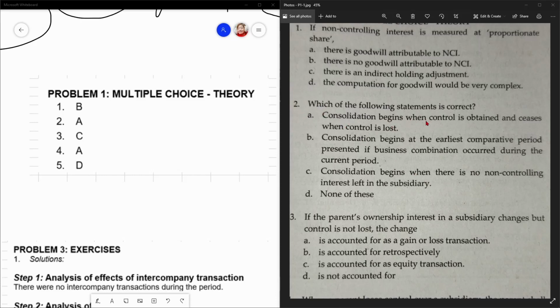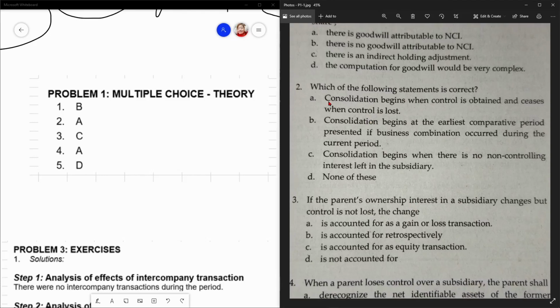Magko-consolidate ka lang kung kailan na-obtain yung control, and that's usually the acquisition date, and when the control ceases, hindi na siya under PFRS 3, di ba? PFRS 10. So, baka naging investment ng associate na lang siya, or biglang naging joint venture, or baka simple PFRS 9 na lang, di ba? Under fair value. So, the answer is letter A.